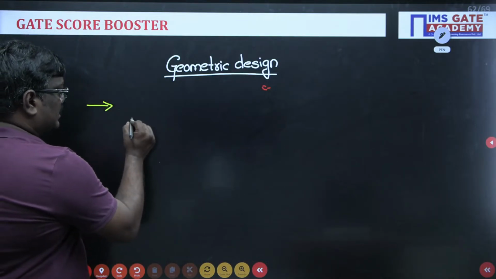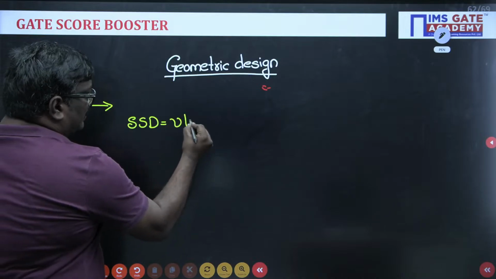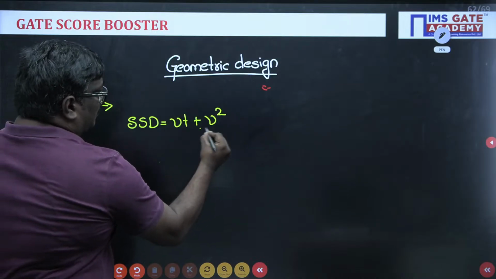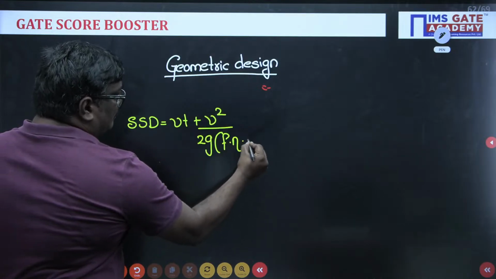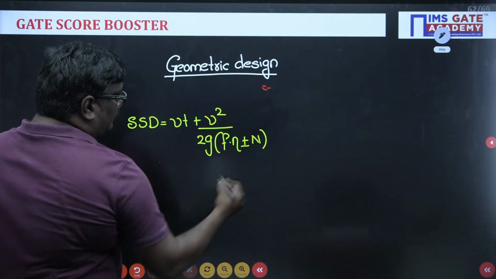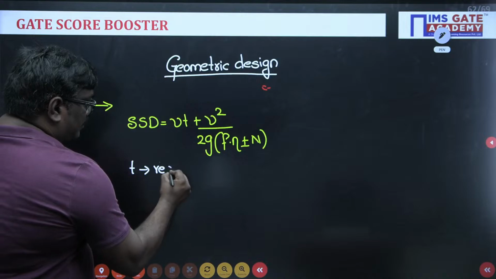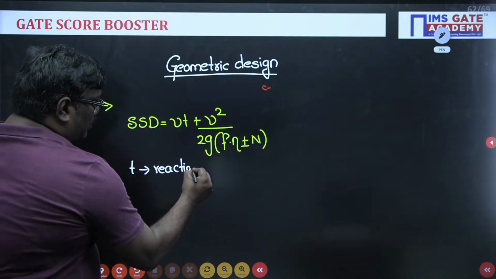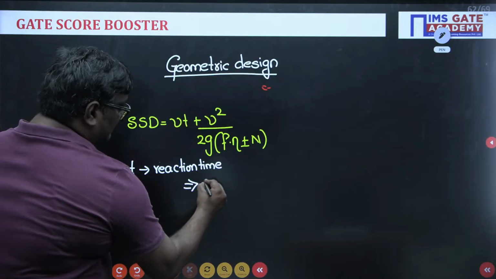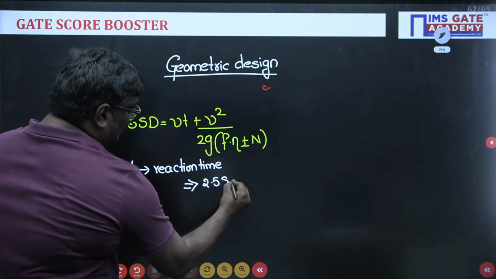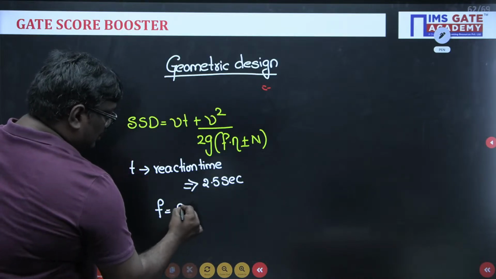So here SSD is equal to VT plus V square upon 2g times (f plus or minus n). Here T is nothing but the reaction time, which is equal to 2.5 seconds. f is equal to a by g.